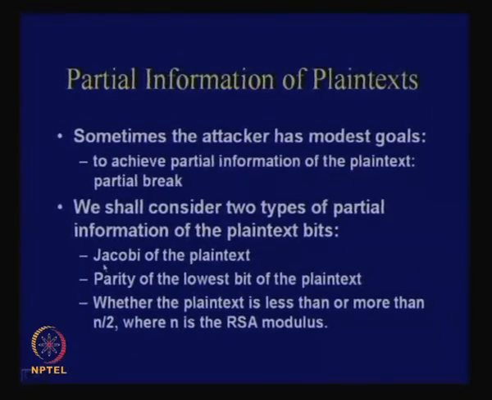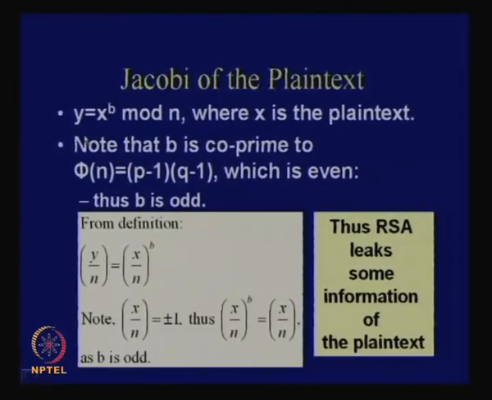Let us first understand why the Jacobi of the plain text is leaked. We know that the RSA function is like this: y is equal to x power b mod n. Here x is your plain text and b is the encryption exponent. Everybody knows the value of b. Note that b is co-prime to phi n, which has to be shown, because we need the inverse of b in mod phi n.